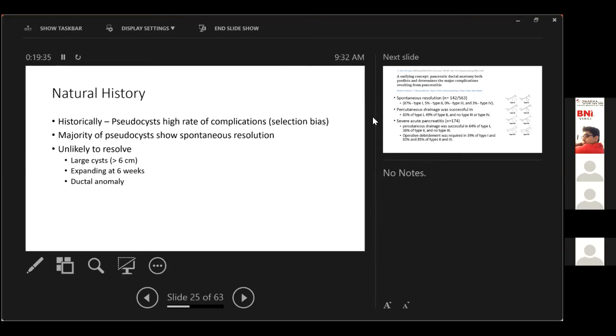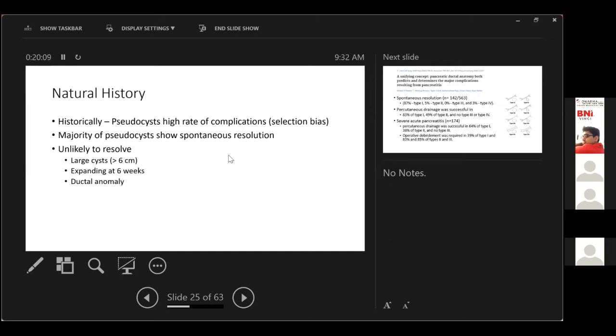See, with spontaneous resolution, you have to be very clear what we're talking about. Resolution in 1 week, 1 month, 1 year, what is your outcome? If you wait long enough, it will resolve even in a large one. But the risk of complications while awaiting spontaneous resolution should dictate your management. And as Dr. Shashwat has just said, anything more than 6 centimeters is unlikely to resolve in a reasonable period of time. Larger cysts may remain static, but the longer you wait, once I remember waiting for almost 15 months for a large asymptomatic cyst in a young person to resolve, and it didn't.